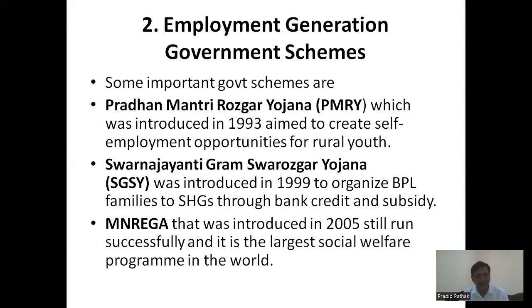And the next one is Swarna Jayanti Gram Swarojgar Yojana, introduced in 1999, and this was primarily for below poverty line families, and they were brought into self-help groups through bank credit and subsidies, so that they can generate their own employment, or they can get into some kind of small businesses. The next one is MGNREGA. This was introduced in 2005 by the Manmohan Singh government, and even now it is going successfully, and it is considered the largest social welfare scheme in the whole world.